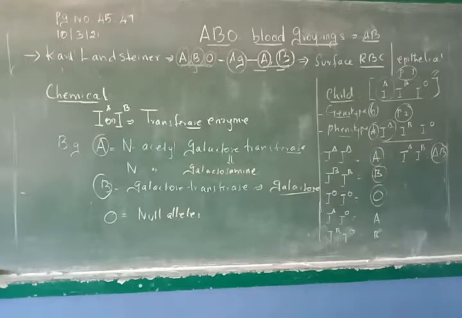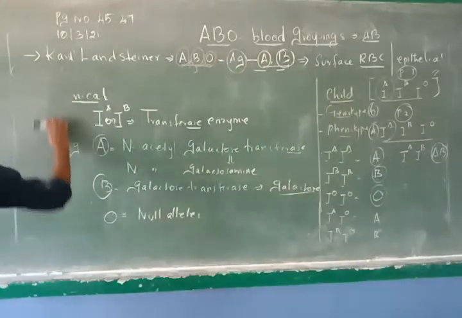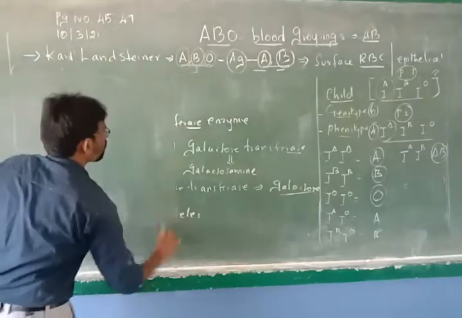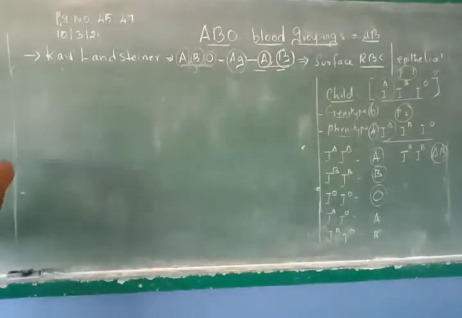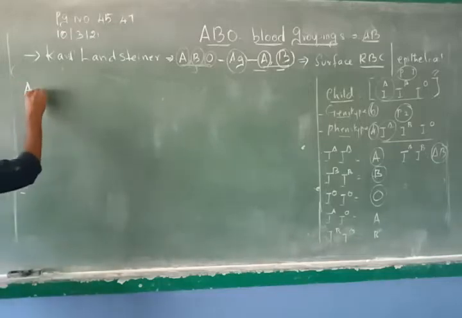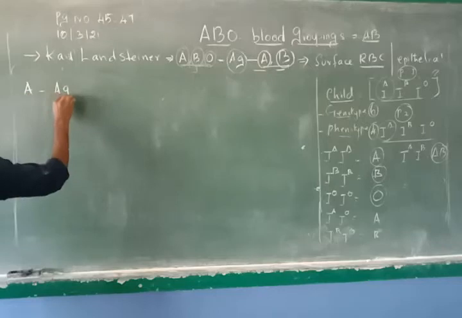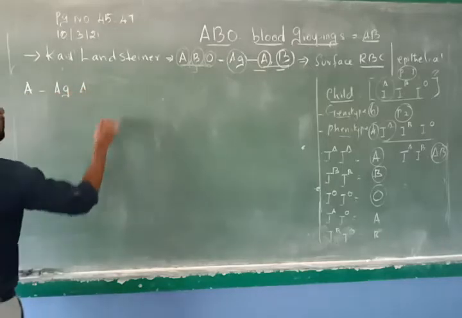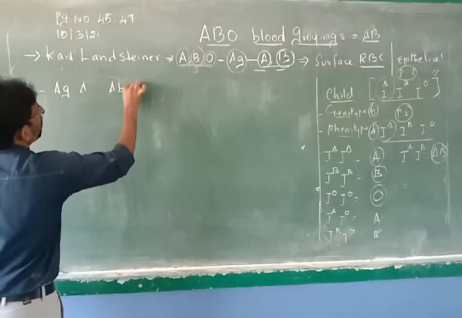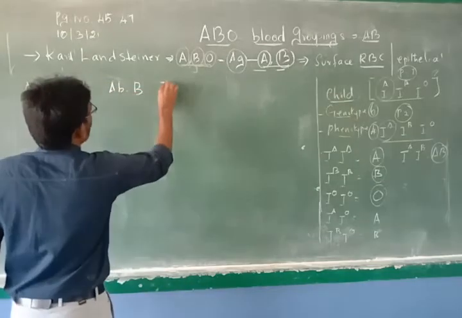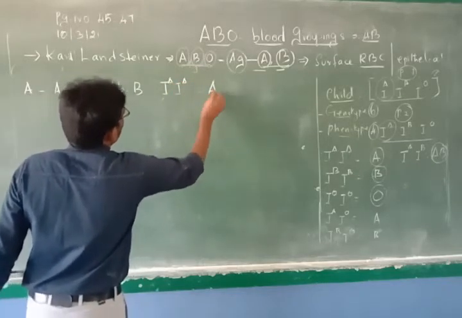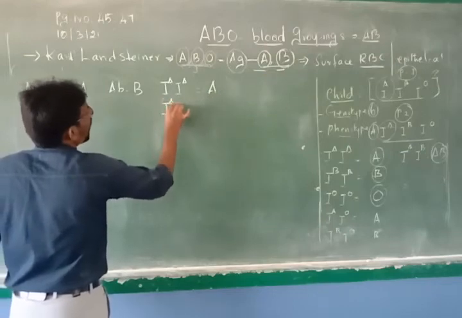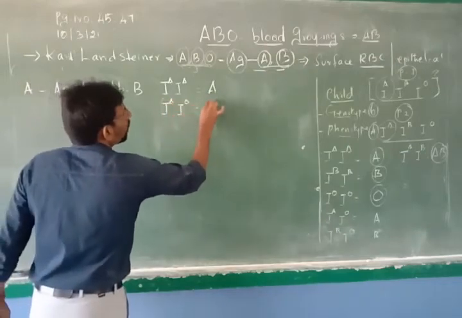So here I will just erase this and tell you again. Now we will talk about blood group A. What will be the antigen? A antigen. Very good. What will be the antibody? B antibodies. What will be the genotype for A blood group? IA. So what blood group? A blood group. What is another genotype? IO. What will be the blood group? A blood group. Very good.